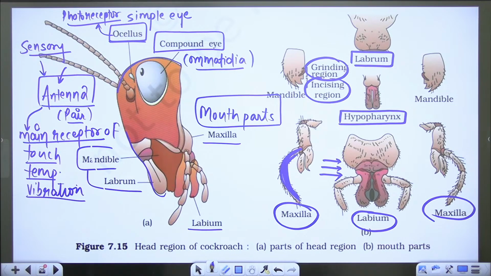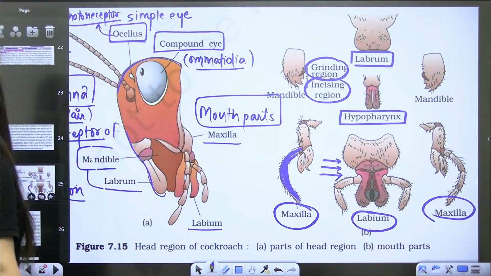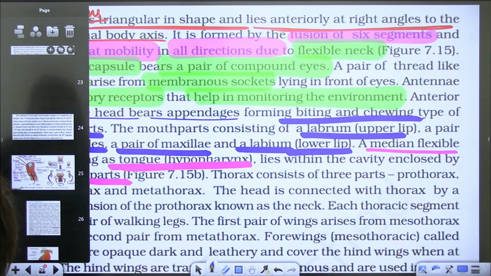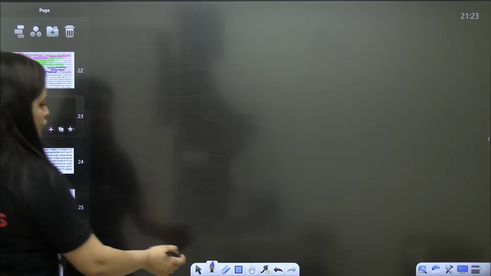Okay? Very good. Chaliye, so done and dusted. Now let's move to the thorax part. Let's talk about the thorax.